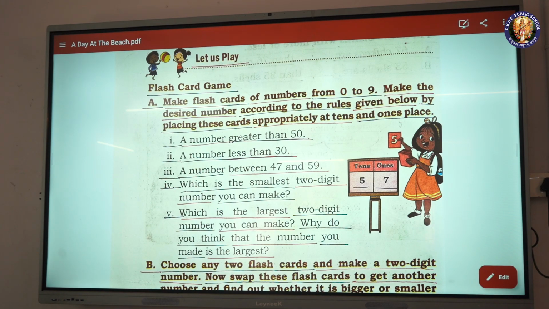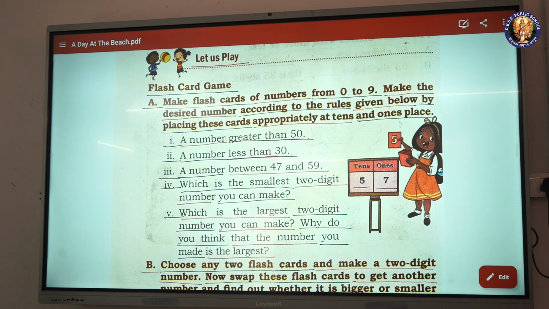First, a number greater than 50. Second, a number less than 30. Third, a number between 47 and 59.